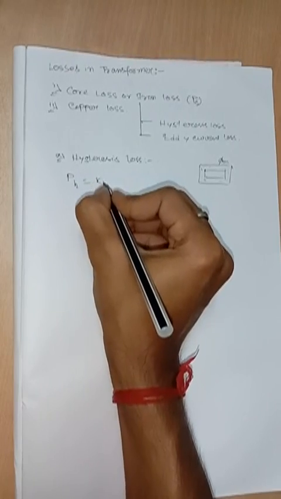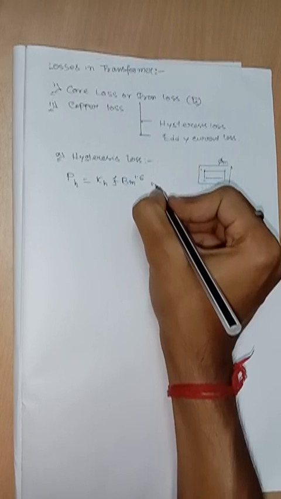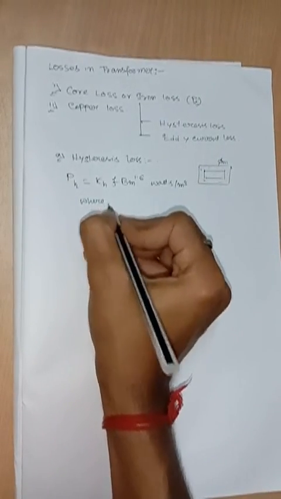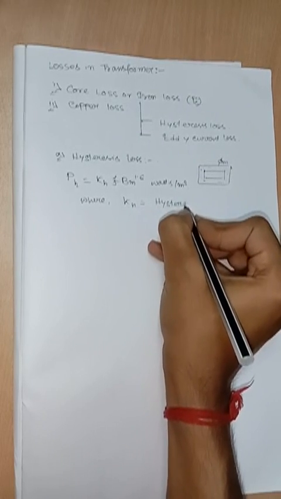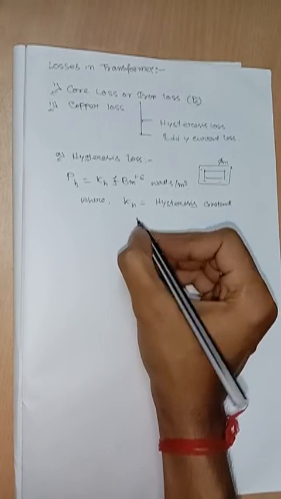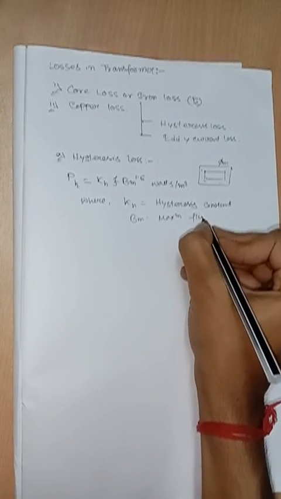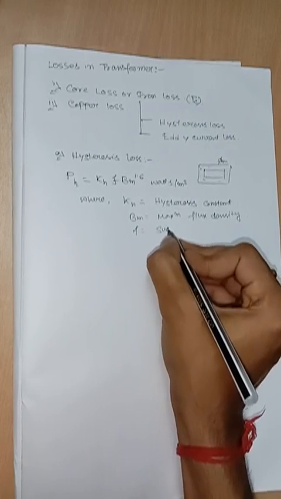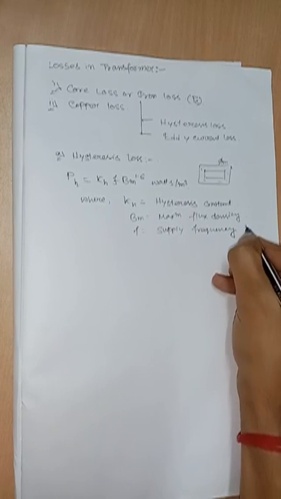It is denoted by P_H equals K_H f B_m to the power 1.6 watt per meter cube, where K_H is the hysteresis constant, B_m is the maximum flux density, and f is the supply frequency in hertz.